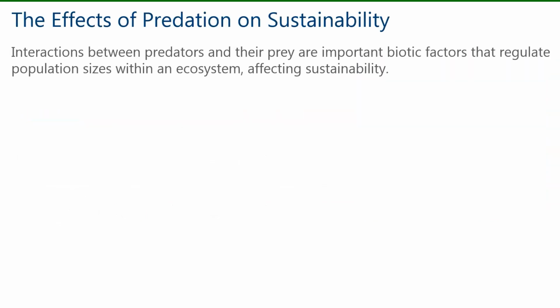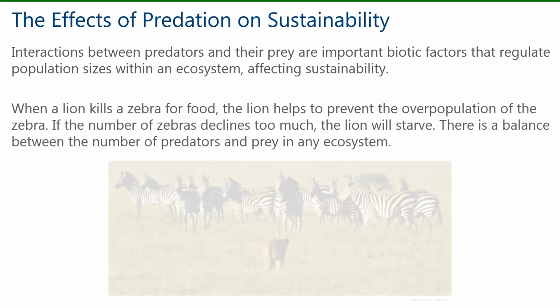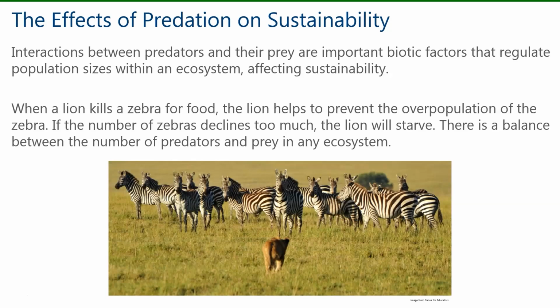Interactions between predators and their prey are important biotic factors that regulate population sizes within an ecosystem, affecting sustainability. When a lion kills a zebra for food, the lion helps to prevent the overpopulation of the zebra. If the number of zebras declines too much, the lion will starve. There is a balance between the number of predators and prey in any ecosystem.